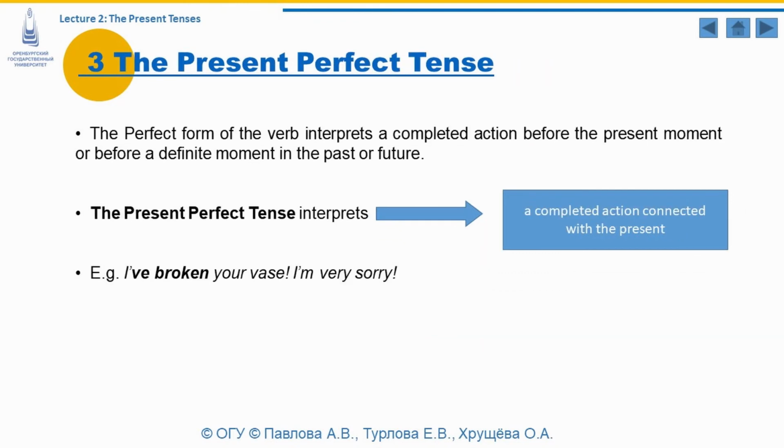The present perfect tense. We should note that the perfect form of the verb interprets a completed action before the present moment or before a definite moment in the past or future. The present perfect tense interprets a completed action connected with the present. For example, I've broken your vase, I'm very sorry. So this is the action which has just taken place and is expressed with the verb form I have broken. So we see the smithereens and we see that the person is really sorry about it.